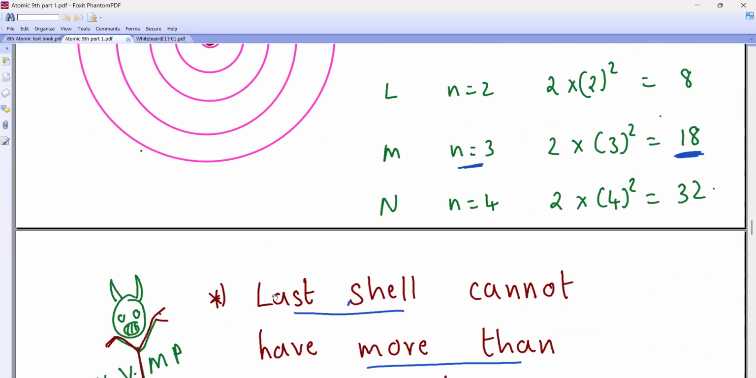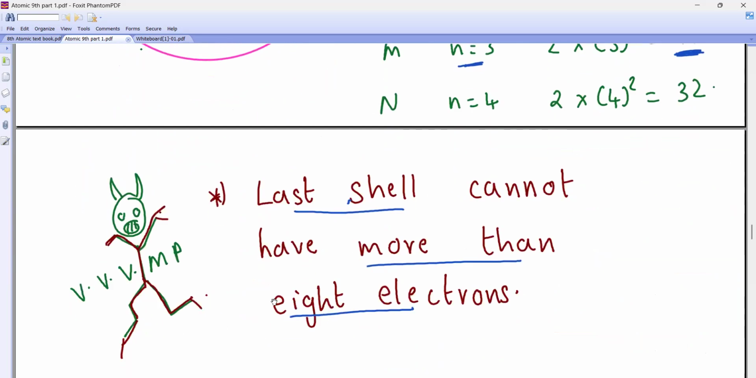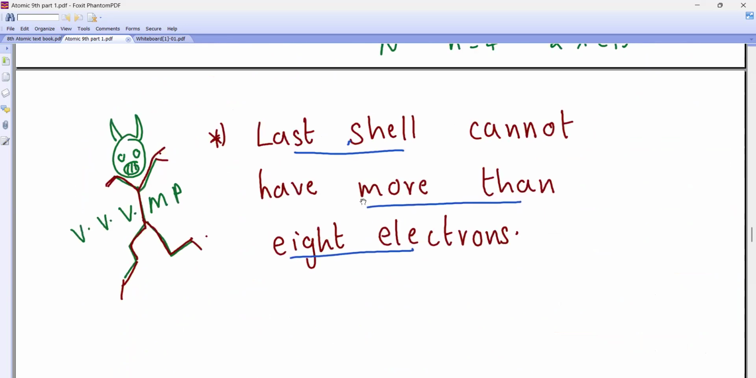This is a rule, but you have to remember this. Last shell cannot have more than 8 electrons. Please write this. Very, very important. Last shell cannot have more than 8 electrons. Can we draw that? Yeah, you can draw. Is it okay if we don't draw that? Yeah, it's okay. Last shell cannot have more than 8 electrons. I'll teach you this. Put in class. Why don't you just reduce your decibel?